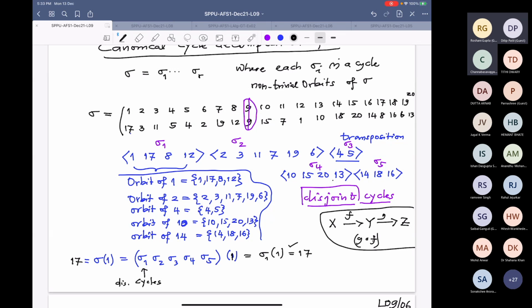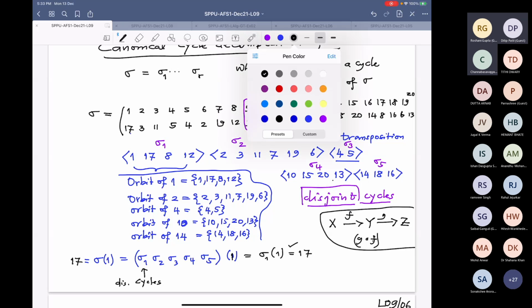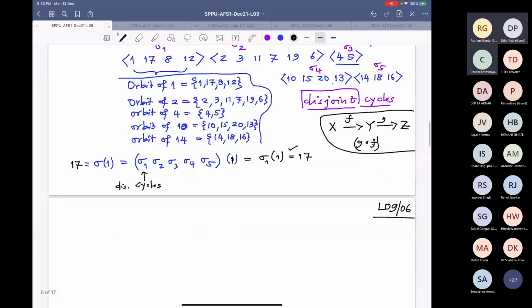Therefore, if I want to compute the order, what is the general formula in a group? If you have an element G which is a product of many elements, how do you compute the order of G? I will write down the formula, and tell me whether you know it or not. The order of sigma is the LCM of the order of sigma 1, order of sigma 2, and so on, order of sigma 5 in this case.